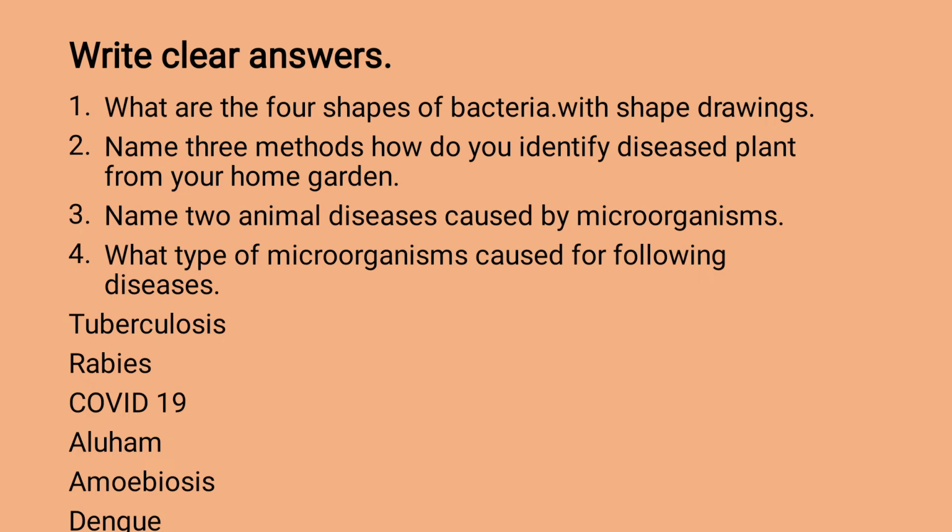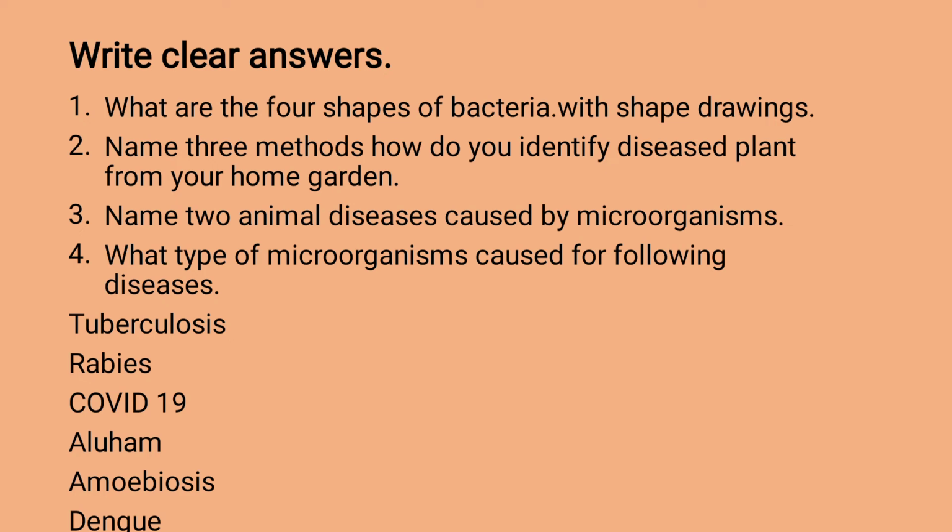Then, name 3 methods of how you identify a diseased plant in your home garden. Methods to identify diseased plants: color change, fungus on leaves, leaf curling, leaf patches, root rotting, stem rotting. Those are the methods we can use to identify.